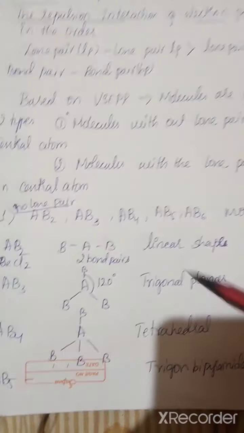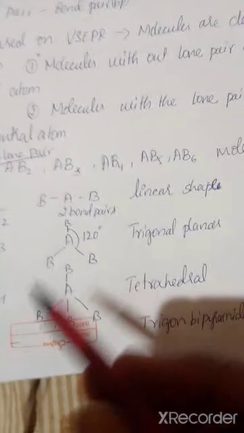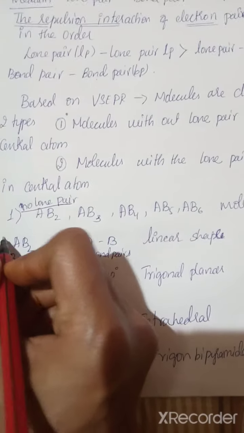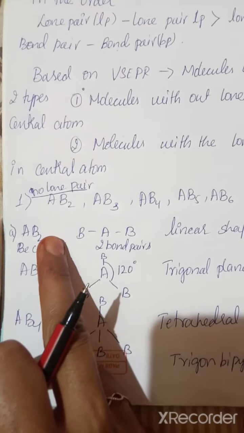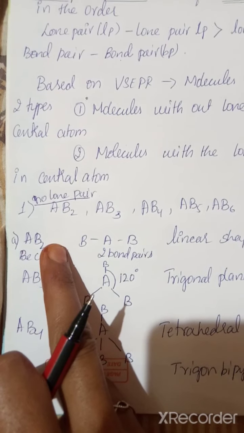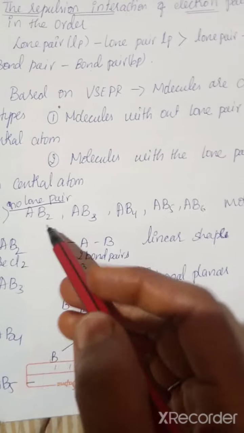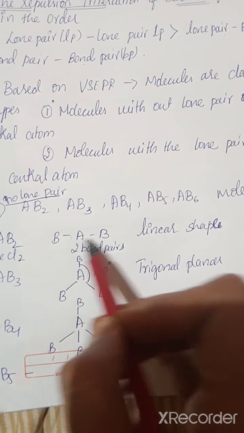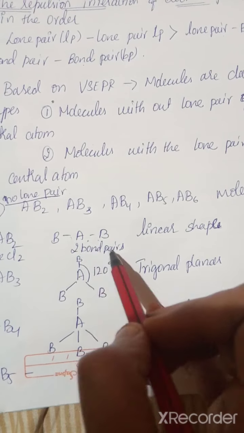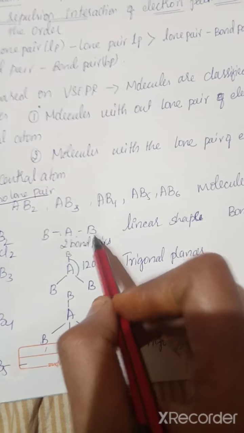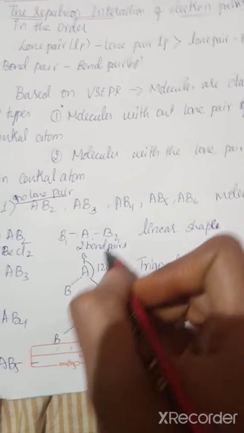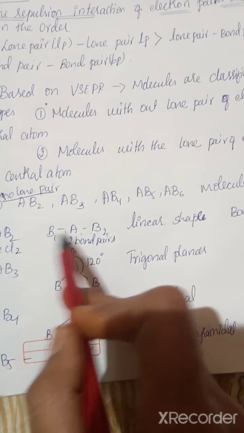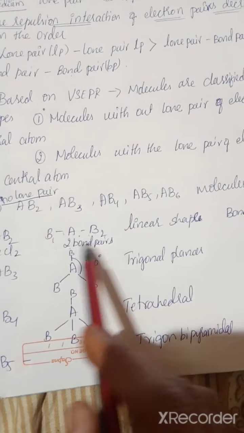When I am explaining this you can understand what I am saying. The first one is AB2. In AB2 we usually represent two bond pairs. Is it clear? Since it is AB2, there are B1 and B2. I am representing B1 and B2. You just see here B1 and B2. Two bond pairs are there.